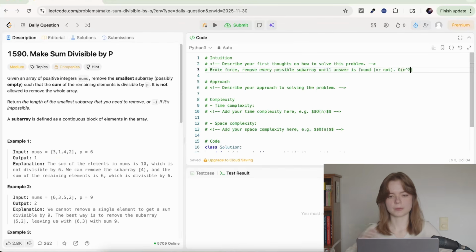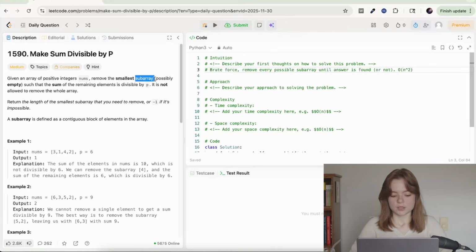How can we make this better? Okay, well, the word subarray here makes me think sliding window pattern. I'm not entirely sure if that's the best way to do it, though, because we have the sum of the numbers, right? And then it's either divisible or it's not. And if it's not divisible, then there would be a remainder. We would divide it and there would be a remainder. That remainder is what we want to remove. So if there is an element that is the remainder, we could remove that. Or if it adds up to the remainder.